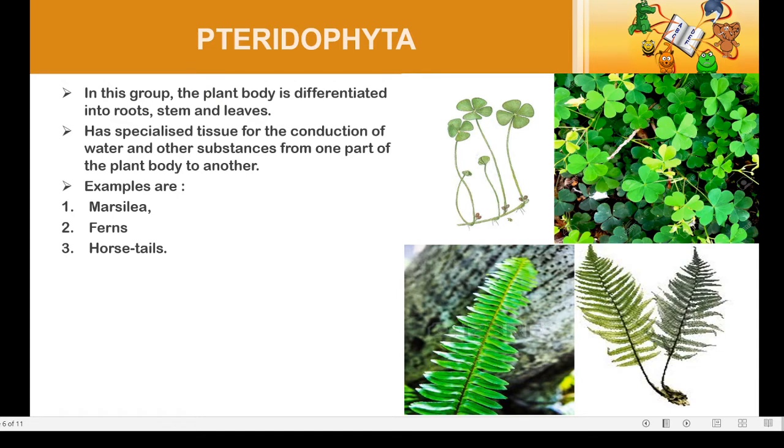The Pteridophyta have a well differentiated body design of plants into root, stem and leaves. It also has a specialized tissue for conduction of water and other substances from one part of the plant to another part. Examples of Pteridophyta are Marsilea, fern, horsetail, etc.